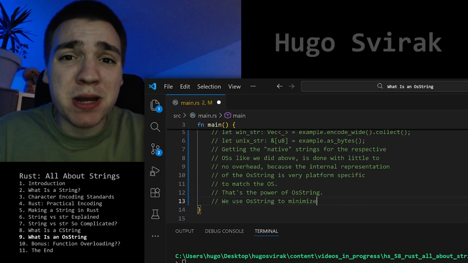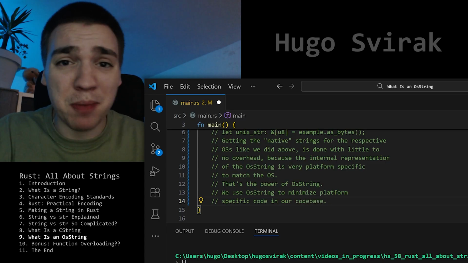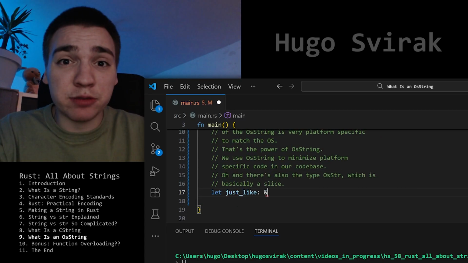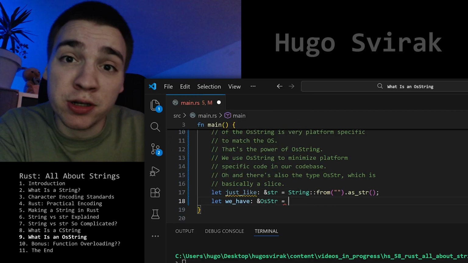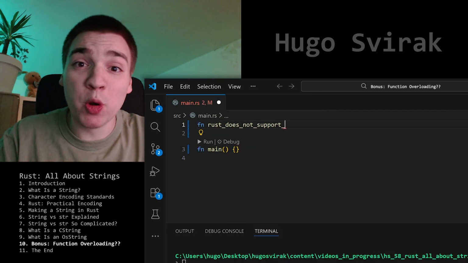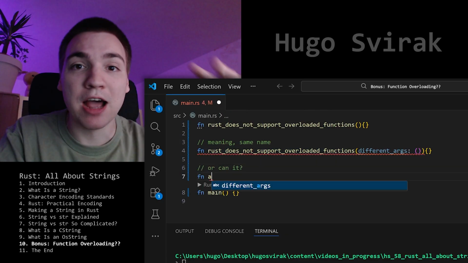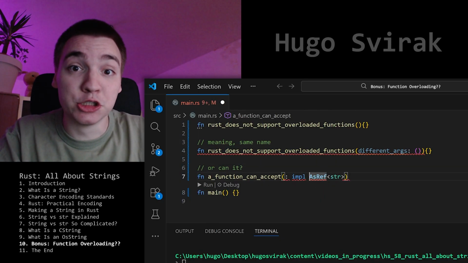We use this type to minimize platform specific code in our codebase. Oh, and there's also the type OsStr, which is basically a slice. Just how we have str for the string type, we have OsStr for the OsString type. Rust doesn't support overloaded functions, meaning same name, different arguments. Or can it? A function can accept impl AsRef<str> as an argument.